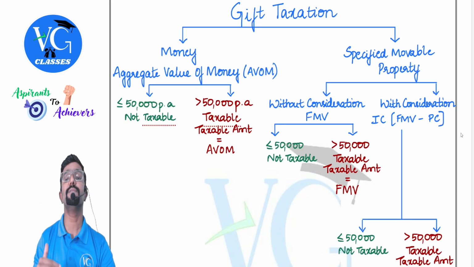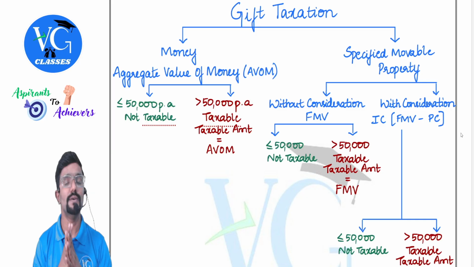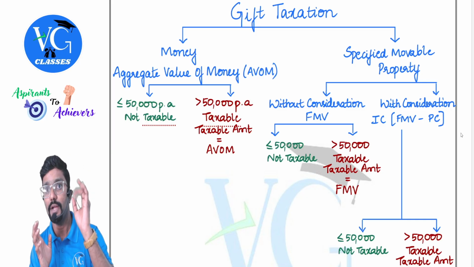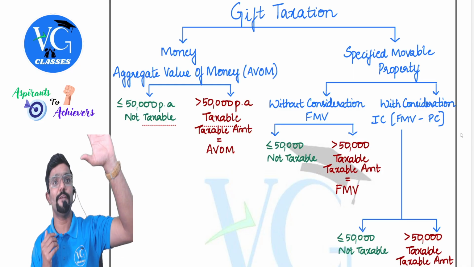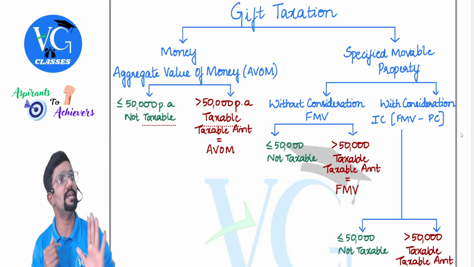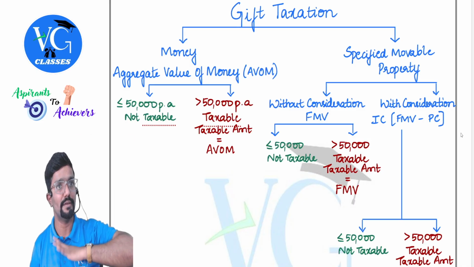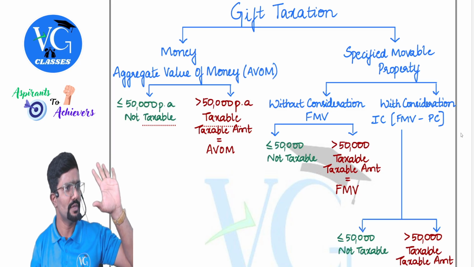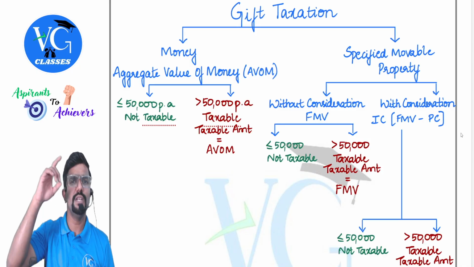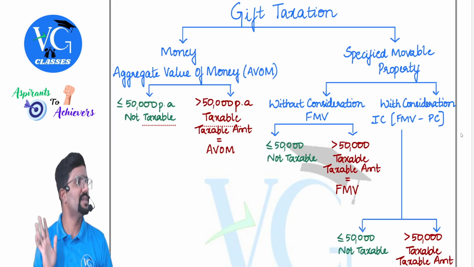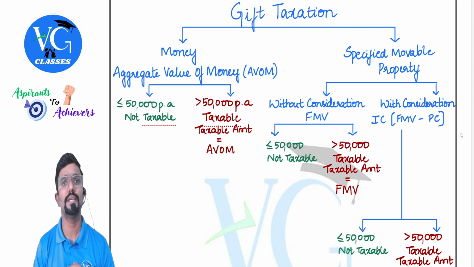So if the value of money received is more than 50,000, the entire money will be taxable, whatever we have received. Hope you got it. And please be careful, 50,000 is not per person, it is the aggregate. Now, 5 people gifted me 25,000 each. Is it taxable? Yes, it is 1,25,000, more than 50,000, taxable. What if only 2 people gifted me 25,000 each? The aggregate value is 50,000. Nothing is taxable.